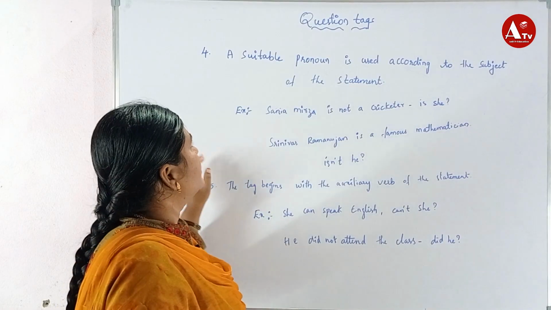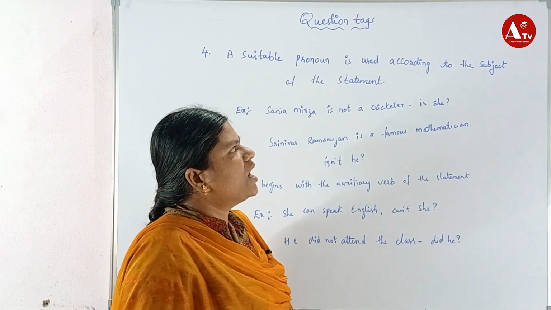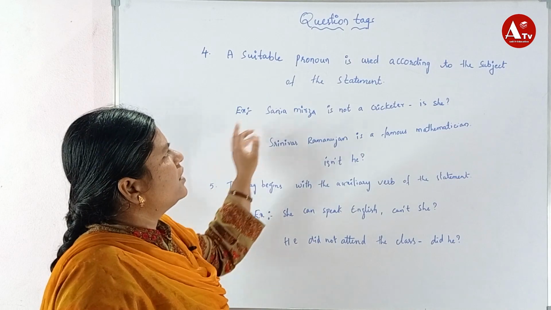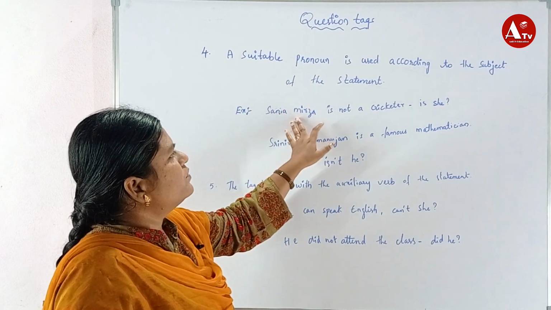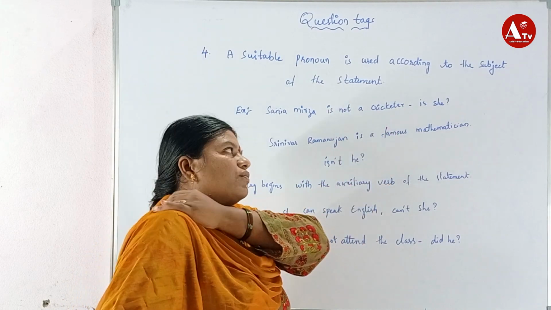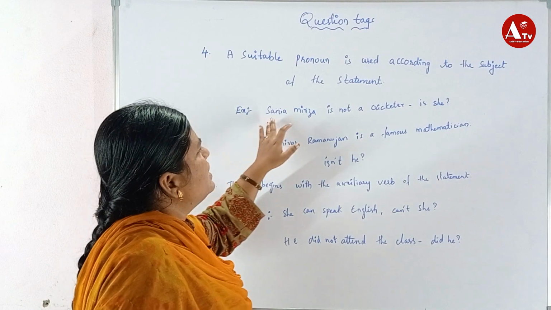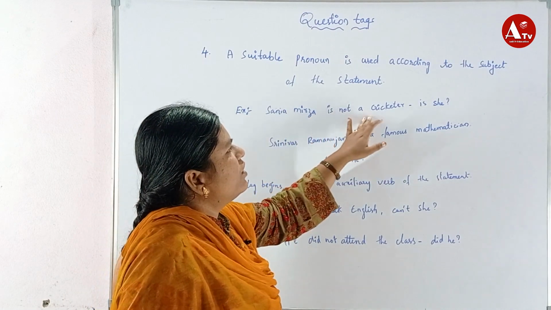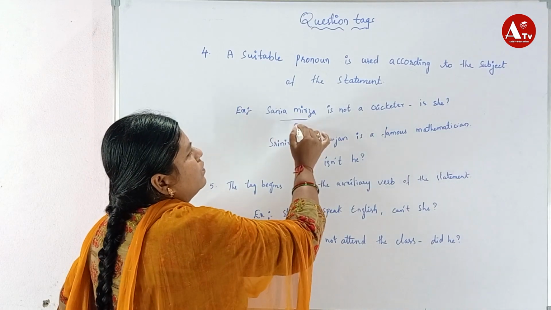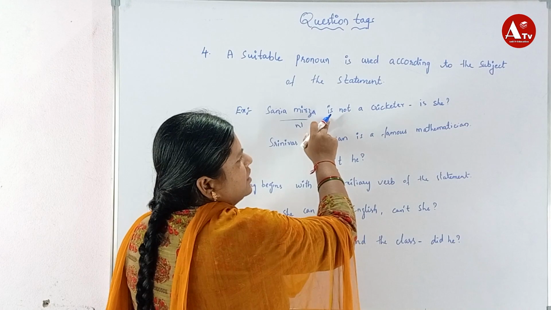Now fourth. A suitable pronoun is used according to the subject of the statement. Whenever a noun is there, it is changed into a pronoun. See the example: Sania Mirza is not a cricketer. Here Sania Mirza is a noun, and the sentence is in negative form.